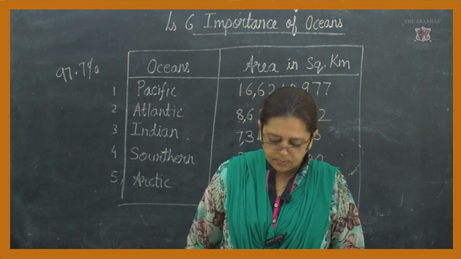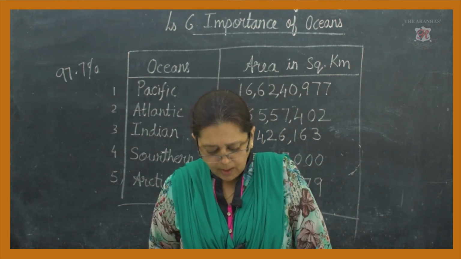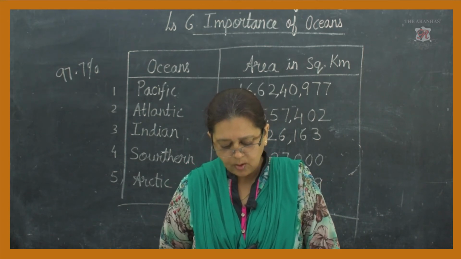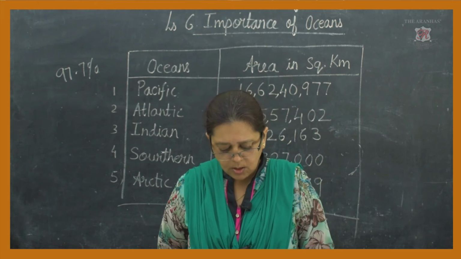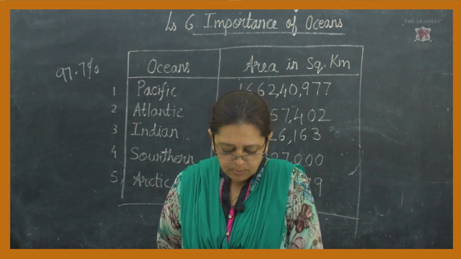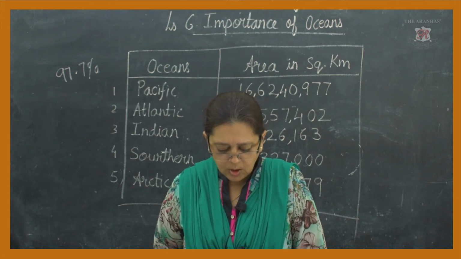Then, there is abundant aquatic life in the ocean. Now, what is this? Aquatic life means what?